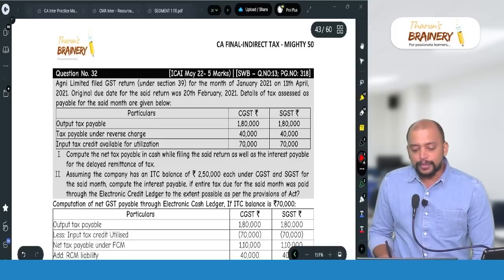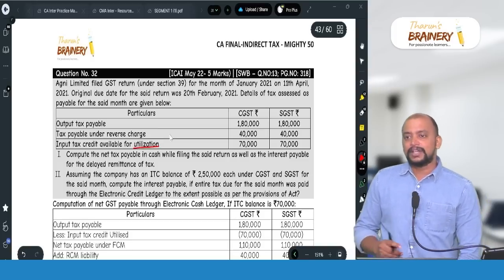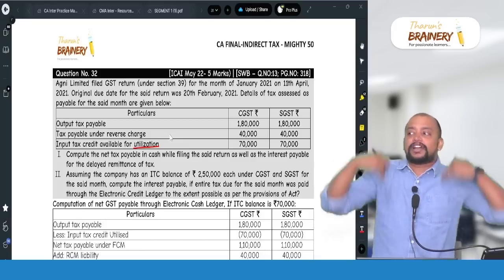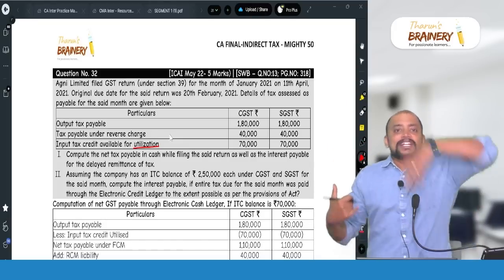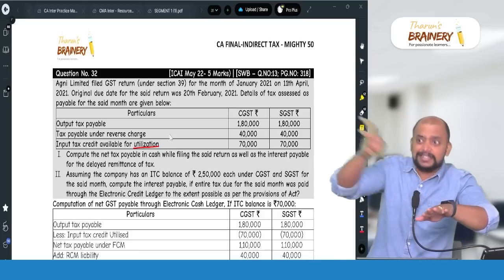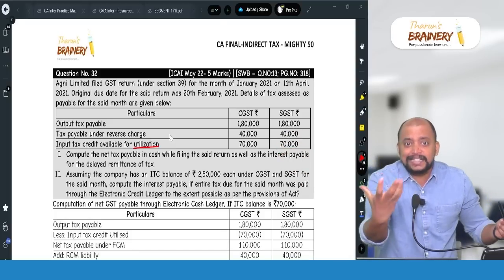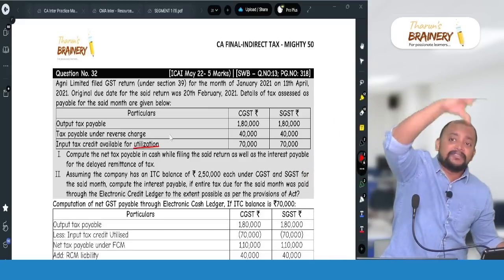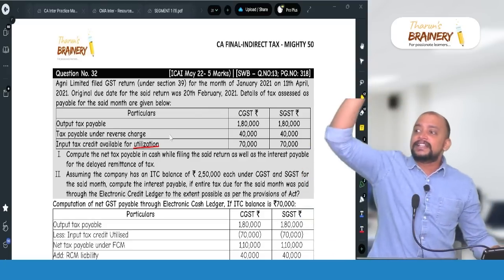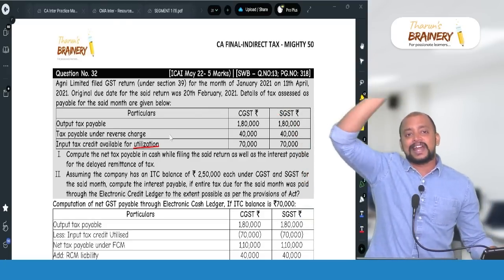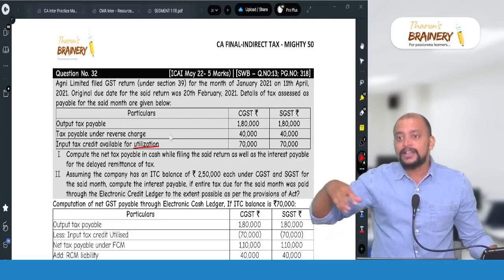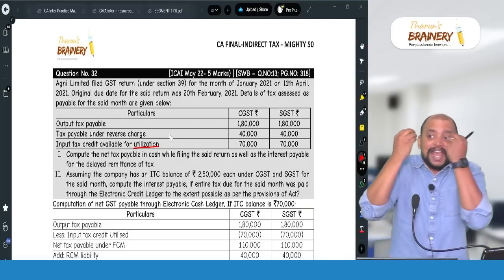They use the words input tax credit available for utilization. Utilization means what? While computing 70, they already took 40. Not only 40, everything they took, they reversed the exempted. So balance credit available for utilization means the final step we do now: ITC availed minus ITC reversed. In that ITC availed, even GST under RCM is there. And minus reversal, so remaining utilized means that is the final number.